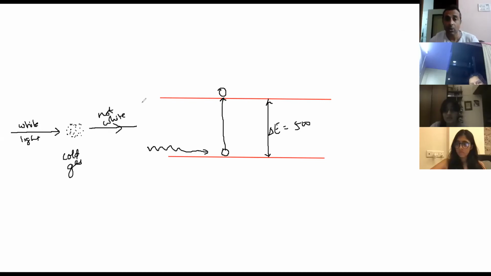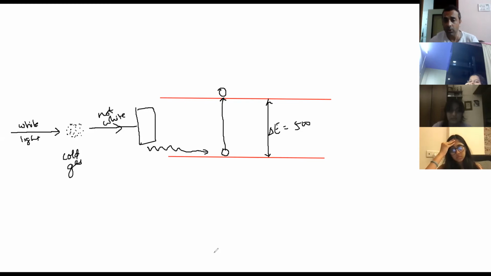So suppose this part was missing, and I directly take the spectrum of a white light. Will I get a Vibgyor line spectrum? Sorry, a continuous spectrum. So I will get a continuous spectrum.